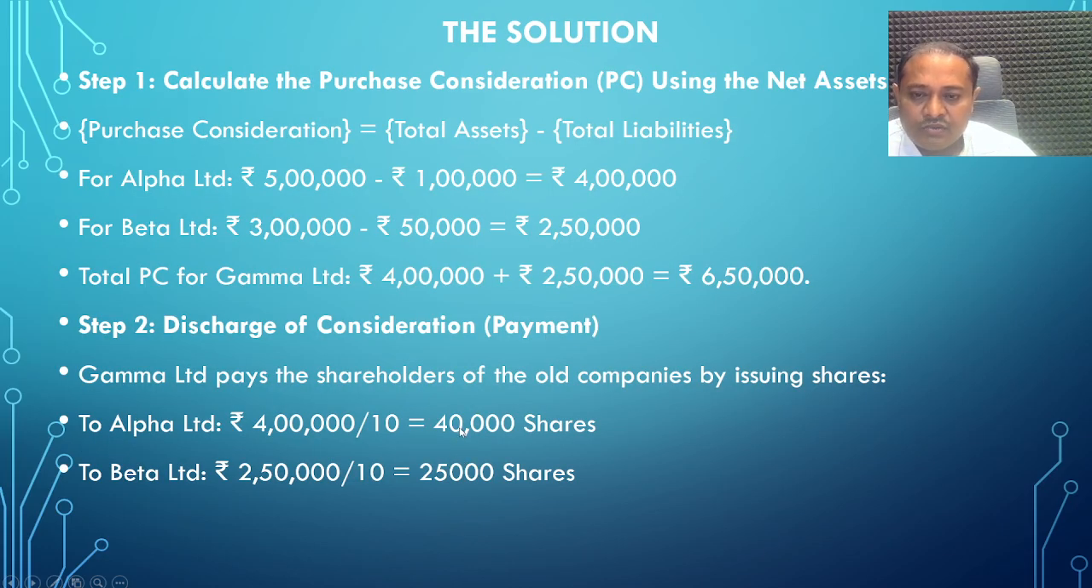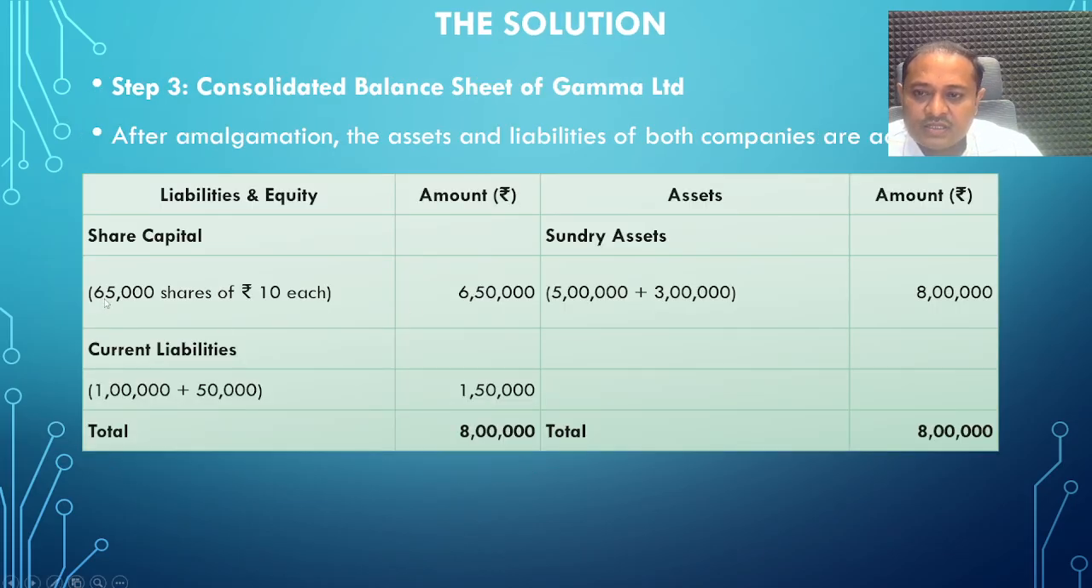So 40,000 shares of Alpha Limited are given to shareholders, and 25,000 shares will be given to Beta Limited shareholders. So 40,000 plus 25,000 is 65,000. 65,000 into 10 is 6,50,000. 6,50,000 plus 1,50,000 is 8 lakh rupees. And we already put the value of assets of both the companies in the balance sheet of Gamma Limited. 5 lakhs plus 3 lakh is 8 lakh rupees, so the balance sheet tallies.